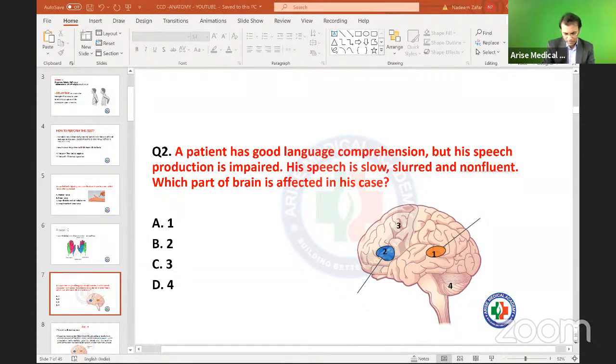I'm asking you, where will word planning happen? Tell me, in Broca's or Wernicke's? Basically, I'm asking you about the planning of words or the formulation of ideas which are supposed to be delivered in the form of language, in the form of sentences. Will that be done in the Broca's part or the Wernicke's part?